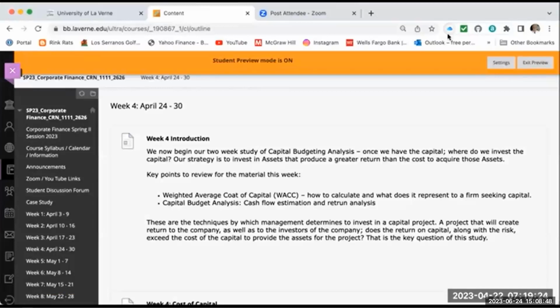But first of all, what is a capital budget analysis? It's to determine the return on an invested amount of assets over the projected life of those assets, which, in the case of all of financial study, is the depreciable life of those assets. In order to calculate this, you need to determine the weighted average cost of capital, which we did in week number 3. Weighted average cost of capital is your discount rate to take the cash flows that you will be generating off this investment to determine its true net present value.